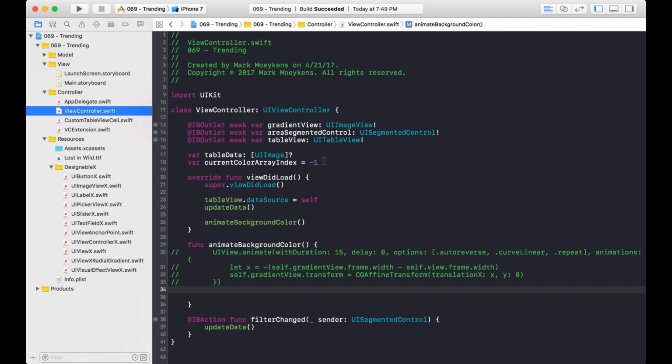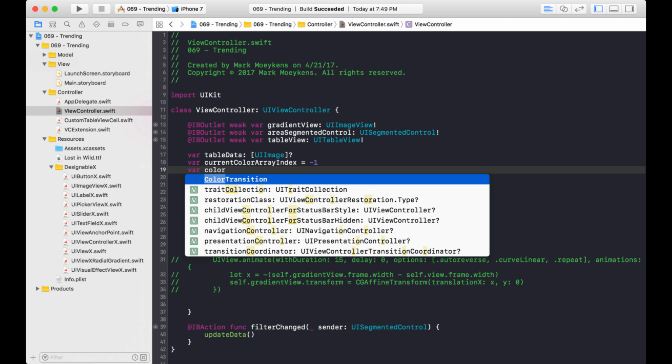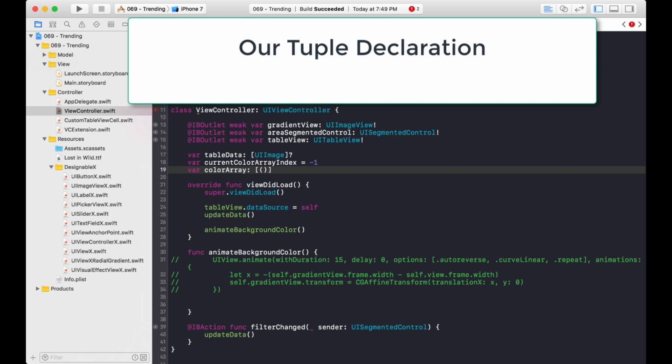So let's create a variable that holds these tuples. I'm just going to call it colorArray. And we know it's going to be an array, so I'll create the 2 brackets right here, indicating that it's going to be an array. And to define a tuple, what I need are some parentheses.